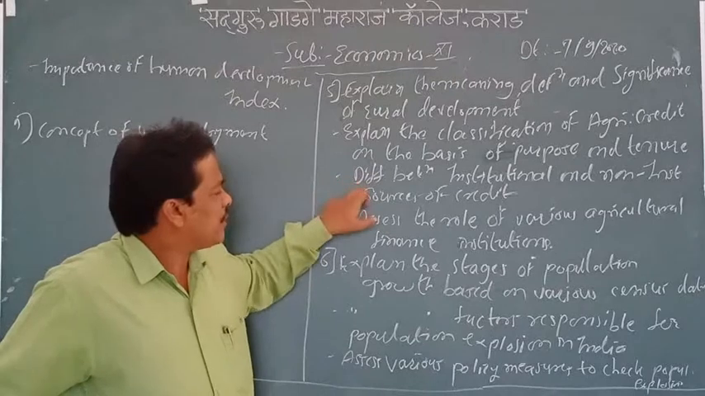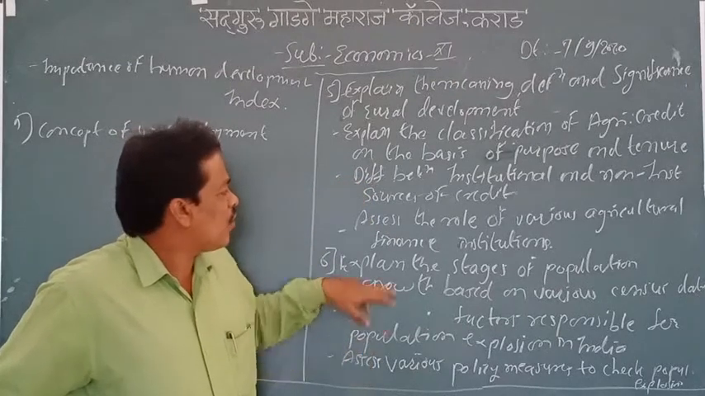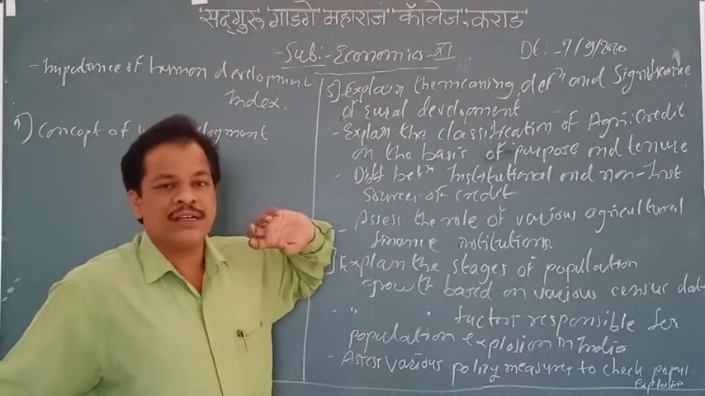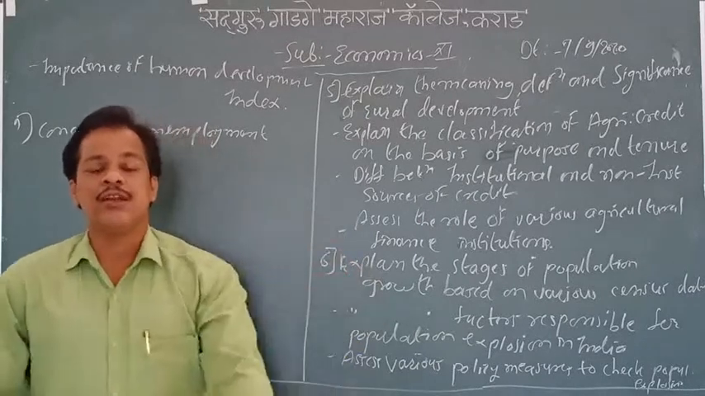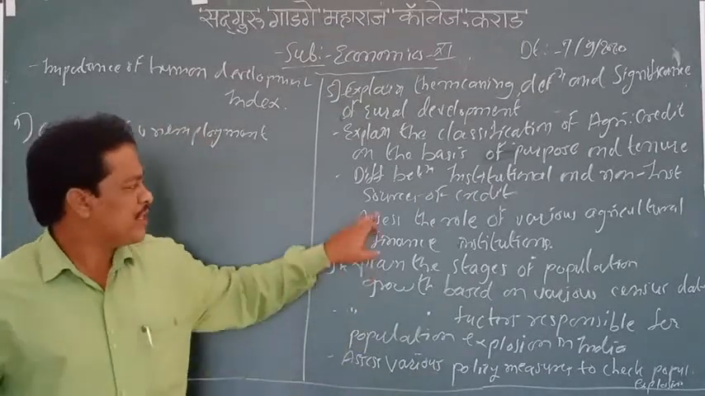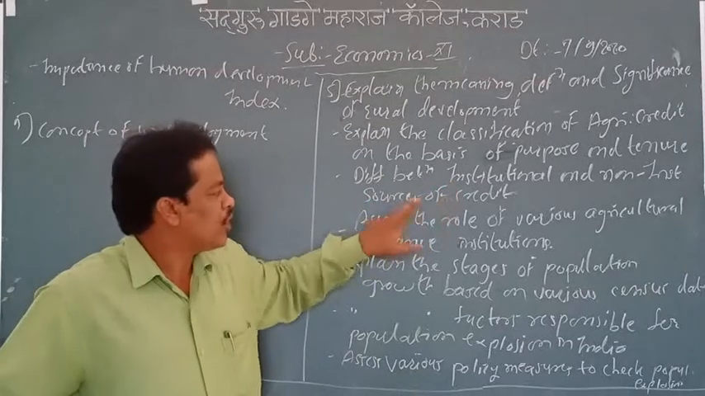Then again, point number 3, that is the difference between institutional and non-institutional sources of credit. From where you can take some kind of credit, from where you can take loans. So we are going to discuss all these points here, the difference between institutional and non-institutional credit.